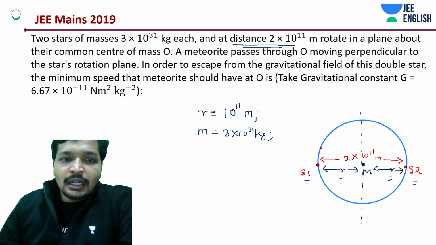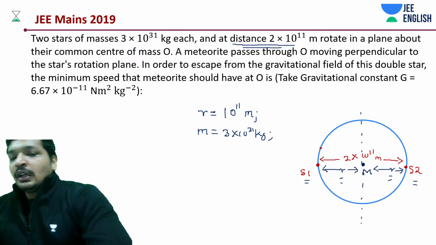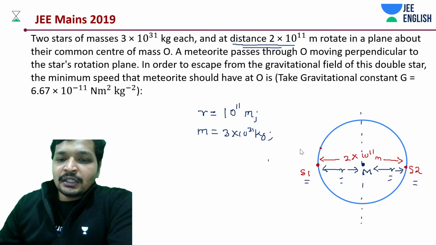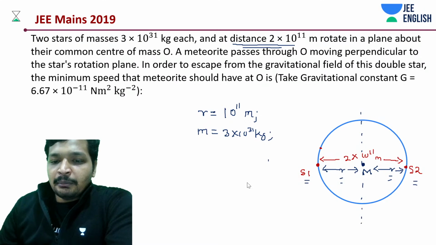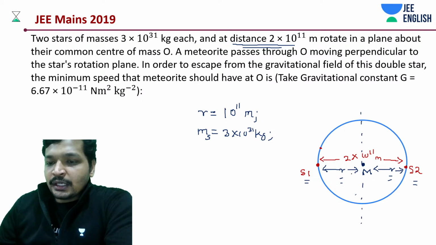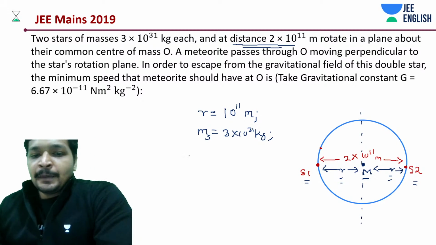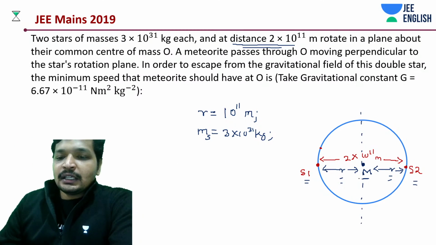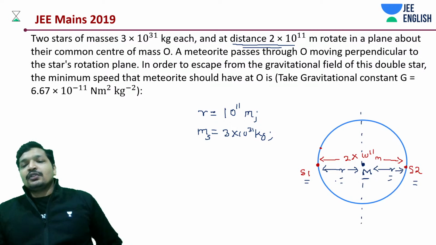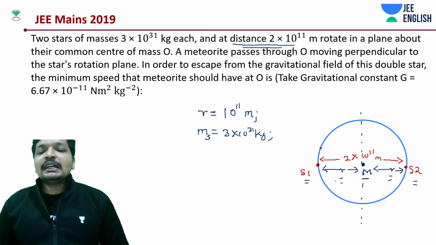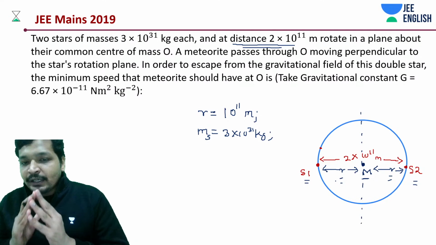Okay. And what else do we need to know? Nothing more. Let's assume that this meteoroid has some mass capital M, as shown here. First of all, let's calculate the potential energy at this point, whether the energy at this point is zero.